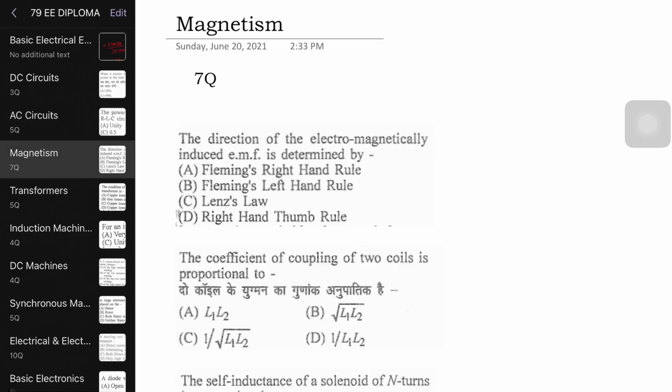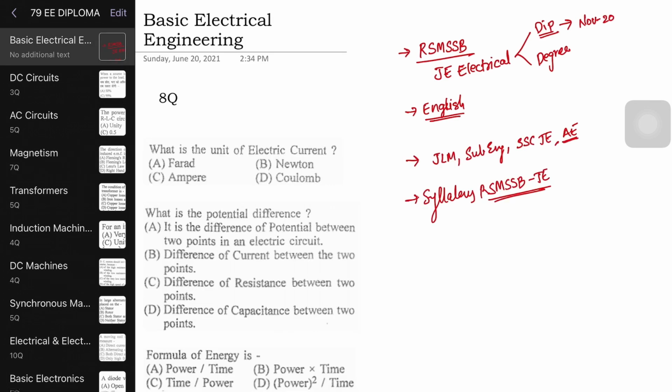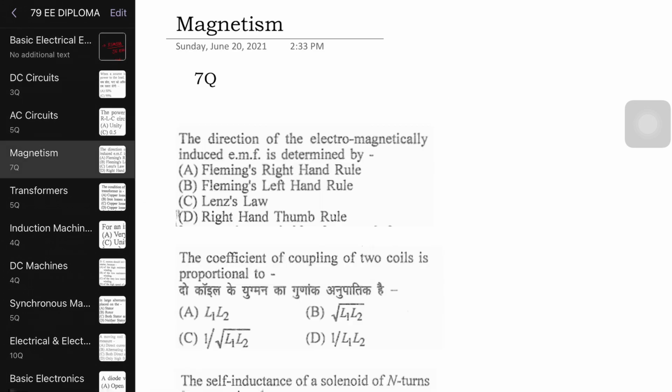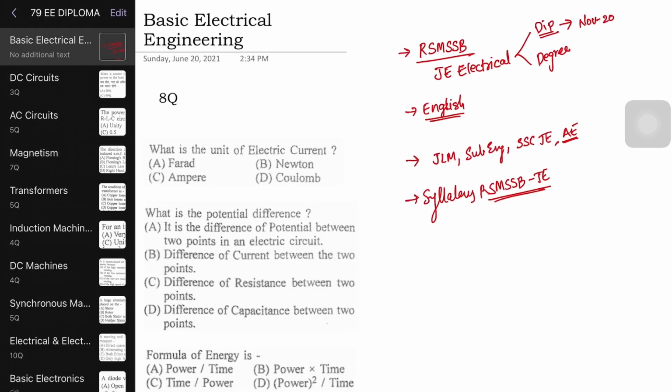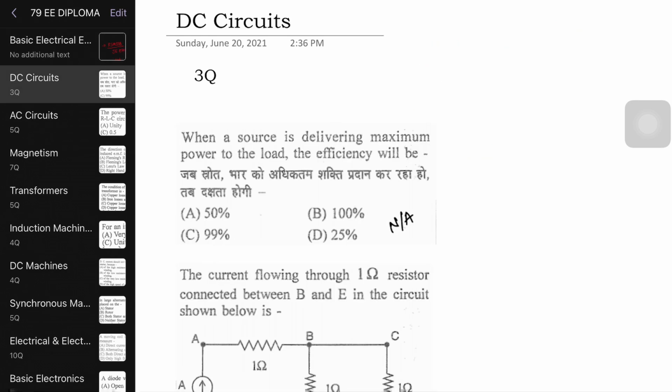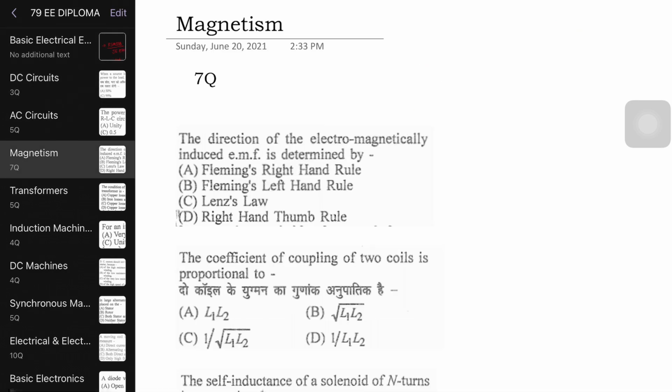And again we have magnetism. So magnetism is 7 questions. Usually we combine basic electrical, DC circuits, AC circuits and magnetism together into one subject, and we call it circuit analysis. So from that point of view, 7 plus 5 is 12, plus 8 is 20, plus 3 is 23 questions. So network analysis, or I can say circuits itself, is 23 questions weightage for this particular exam.